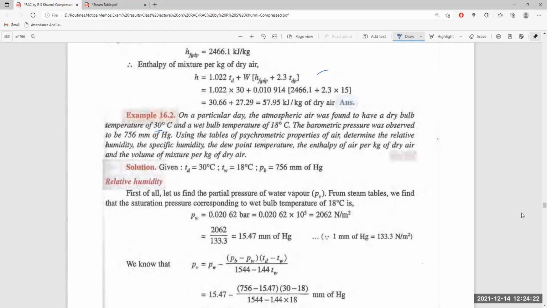To determine relative humidity: relative humidity is the mass of water vapor present divided by the mass of water vapor when the same volume is fully saturated. The specific humidity is the mass of water vapor present per kg of dry air.